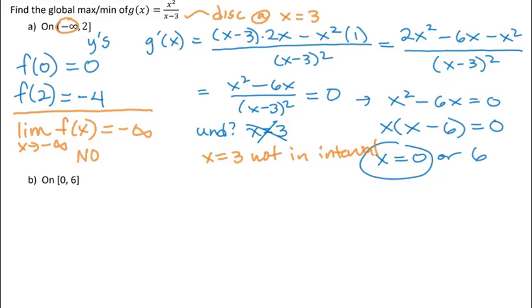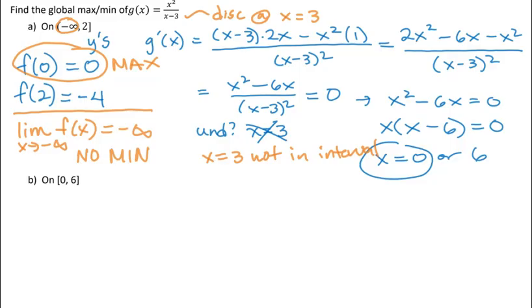And this means that I will have no global minimum. So we will have a DNE for global minimum. The global maximum is going to be at x equals 0, and the maximum is 0. So that's the global max. So a maximum of y equals 0 at x equals 0.